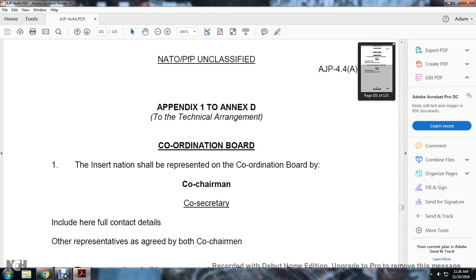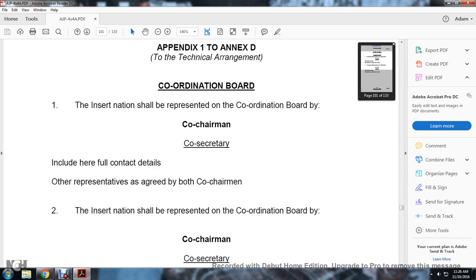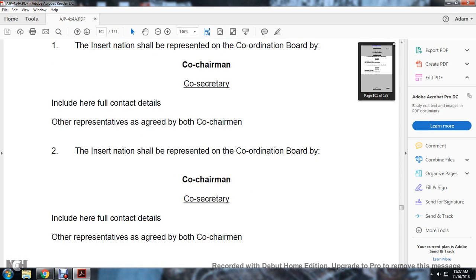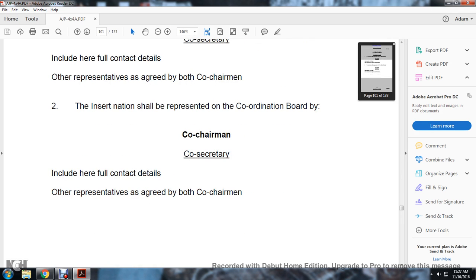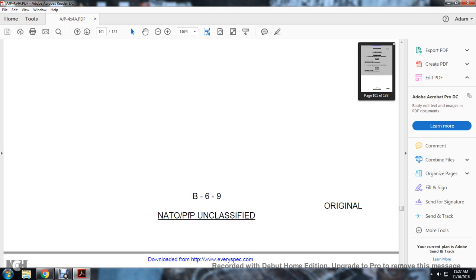Appendix 1 to D. Coordinated board. Insert the nation representative, coordinated body, co-chairman, and co-secretary here. Contact details of other representatives agreed with the co-chairman. Insert the nation representative, coordinated body, co-chairman, and co-secretary here. Contact details of other representatives agreed with the co-chairman.